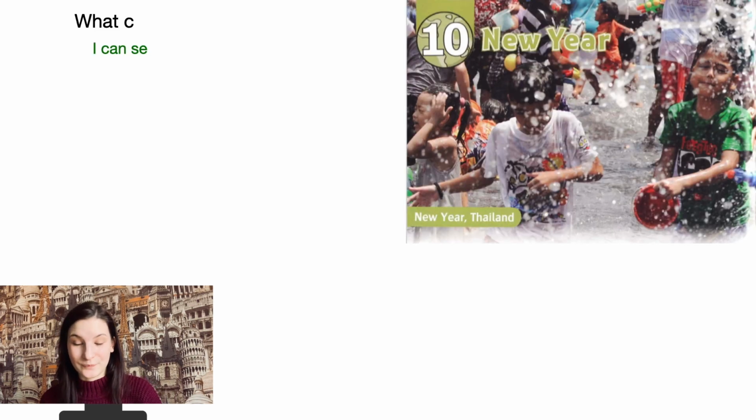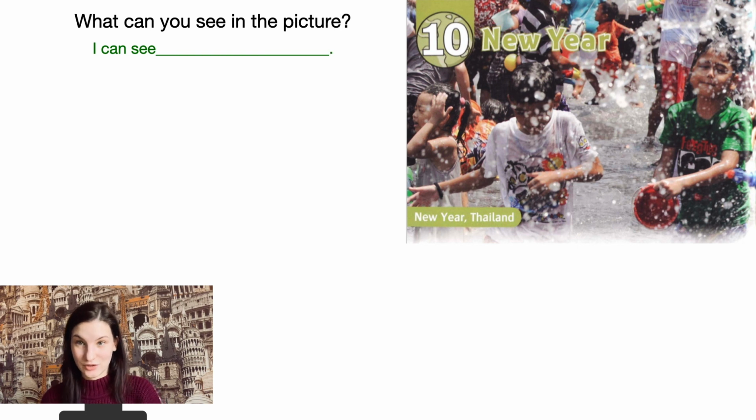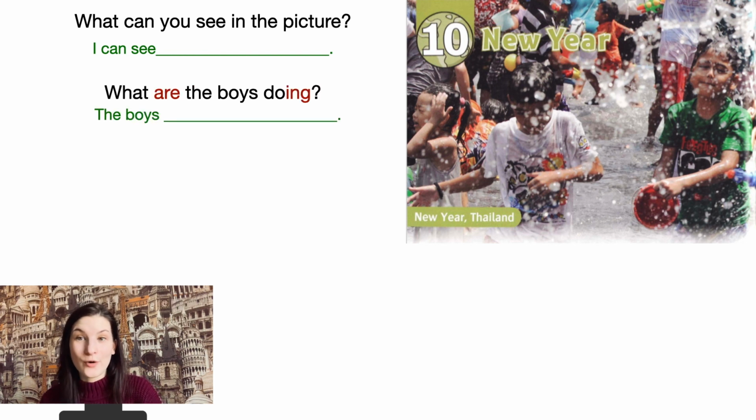Look at this picture. What can you see in the picture? Use the sentence. Pause the video and say the sentence. What can you see in the picture? Question number 2. What are the boys doing in this picture? Are they singing? Are they playing football? What are they doing? Can you describe their action?